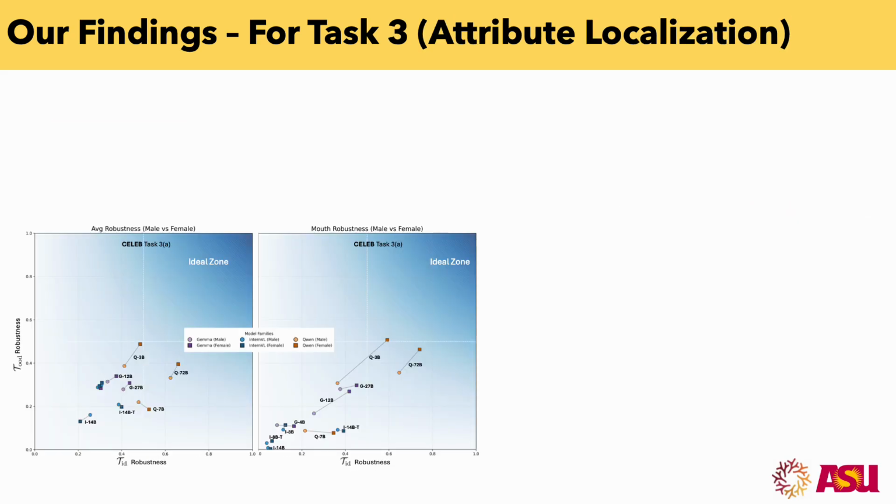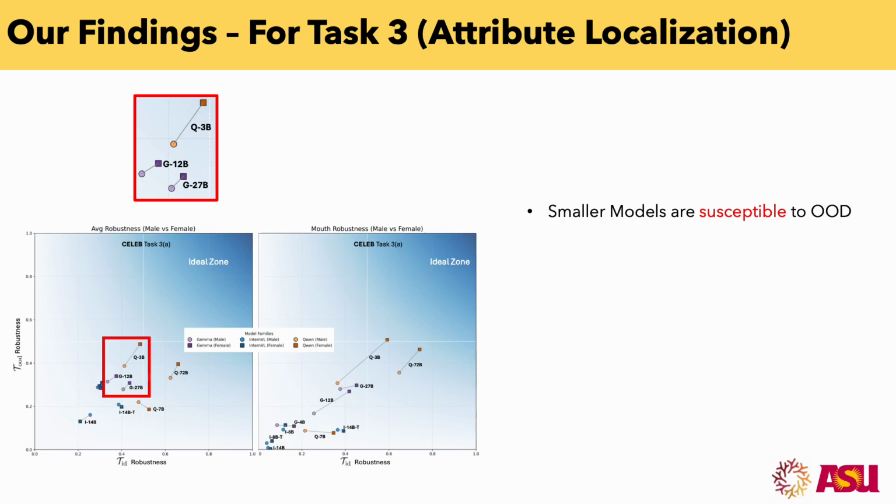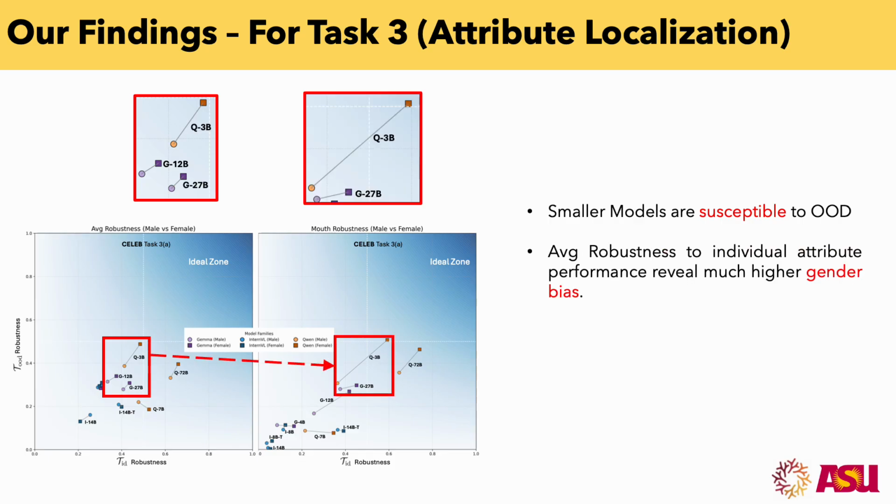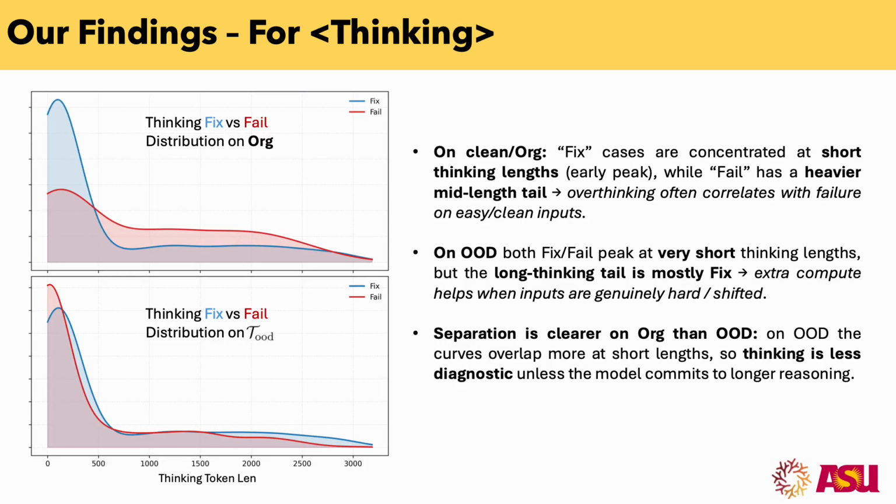Similarly, having a closer look at robustness for out of distribution samples versus in distribution samples for the attribute localization task: on a simple task like transferring all the attributes in support to query, we see that models like Qwen and Gemma all fail. But as we go to a single attribute, like from average performance to the single attribute of mouth, we see this gender bias is much wider.